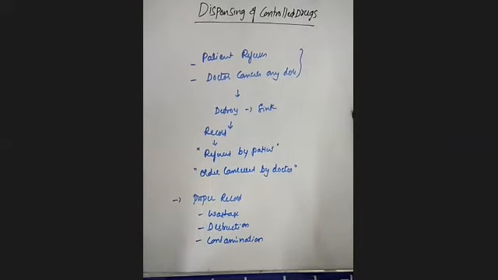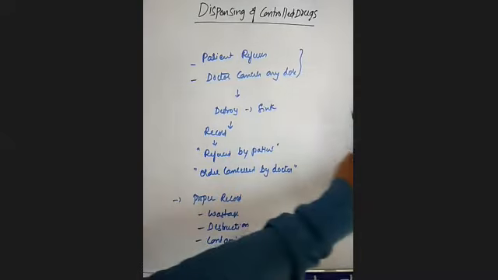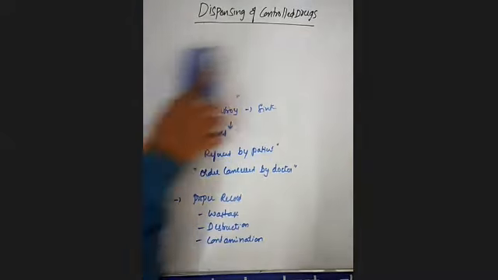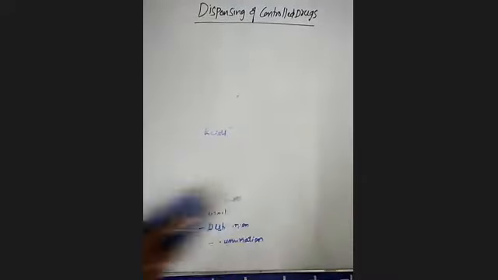Remember, this is the last thing: after administration, if the patient refuses or the doctor cancels a dose, they have to maintain records like this. Finally, proper records must be maintained by the nurses regarding the wastage, destruction, and contamination of these controlled drugs. That's all, students, regarding the dispensing of controlled drugs.